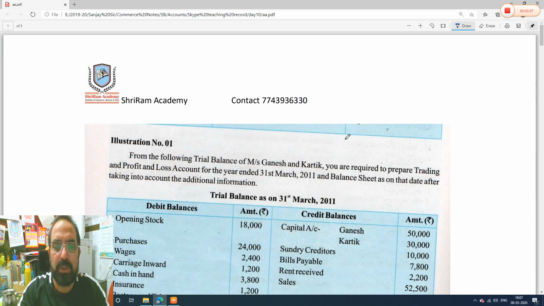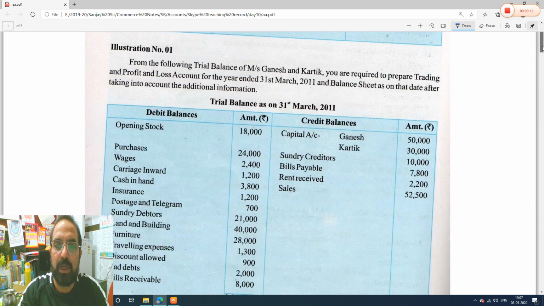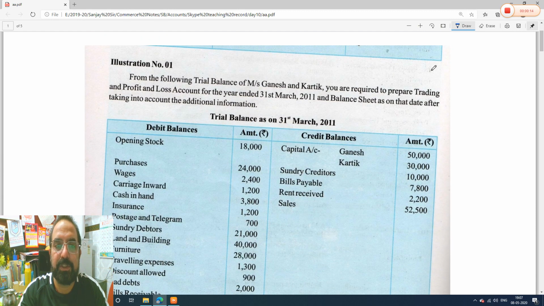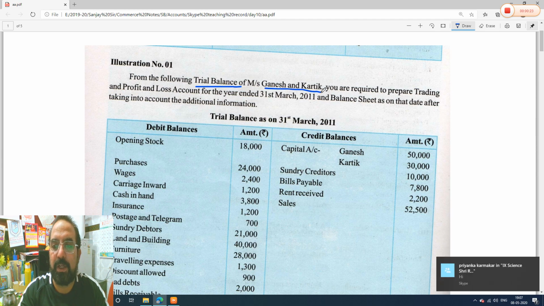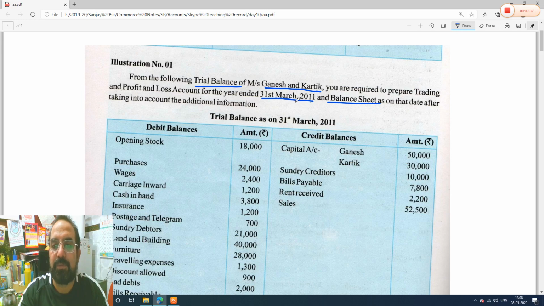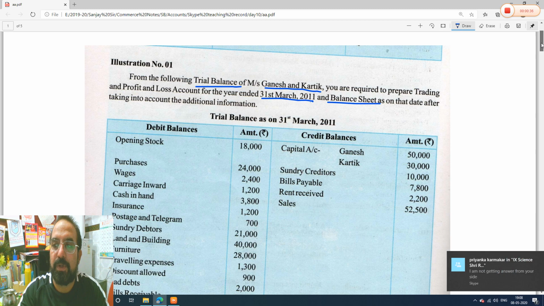Today we will solve a very simple basic problem on final accounts. And the question is like this. You are given a trial balance of Ganesh and Karthik, and you are required to prepare trading account, profit and loss account and a balance sheet for the year ended. See guys, this is important: for the year ended 31st March 2011. Okay.